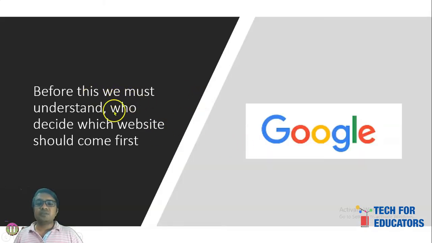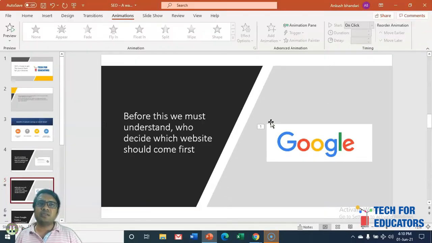Before this, we must understand who decides which website should come first. Basically, it is Google which is deciding which website should come first. On what basis is Google deciding that this website should come first or this one? Definitely it is not on the basis of how much amount you are spending on advertisement. Irrespective of that, Google will show you the relevant result. So on what basis is Google giving the result?